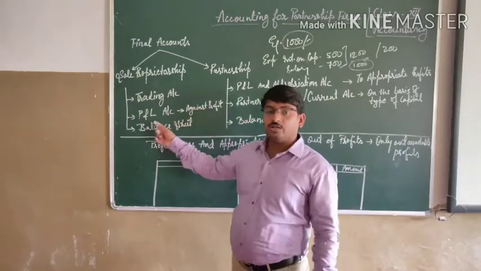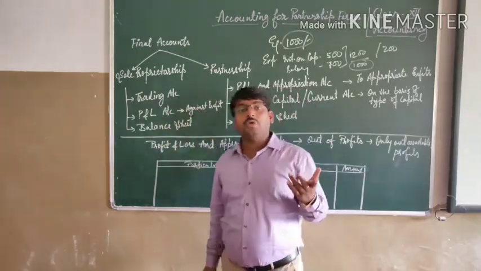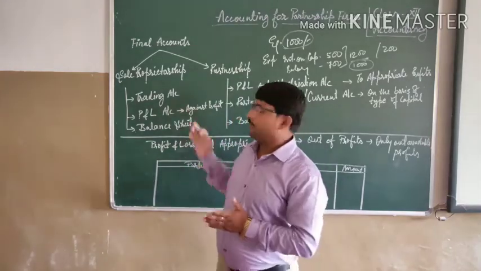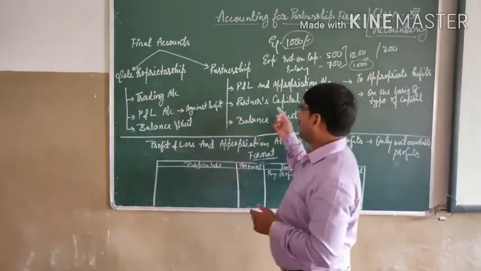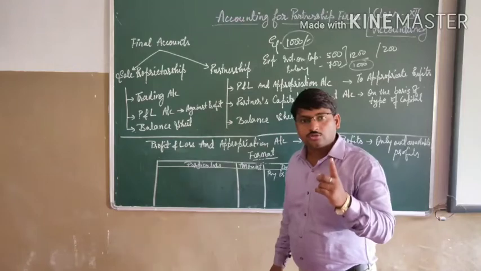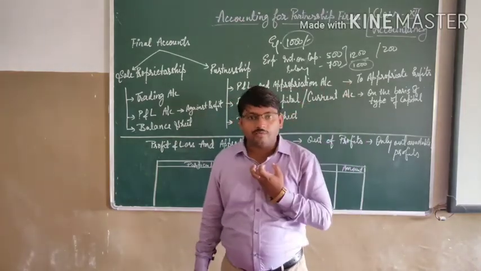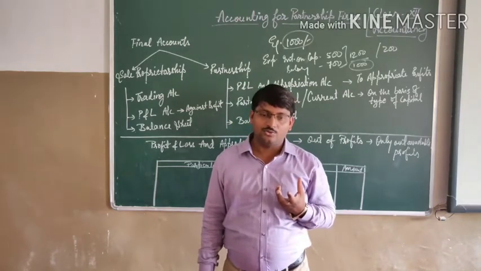Whatever you did in the profit and loss account was against the profit. Against the profit means you can pay more than the profits, which means you can go into loss also. But in this case we can't go into loss. We can only pay that much amount that we have available in the form of profits. Okay students?